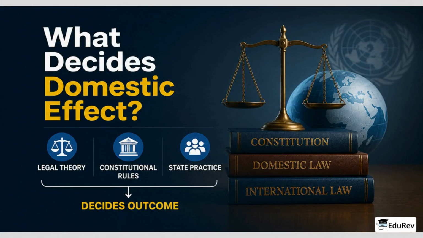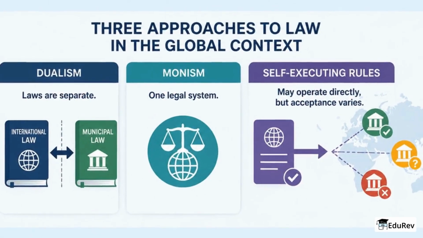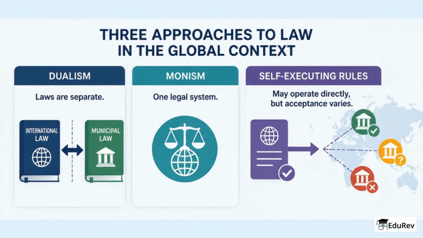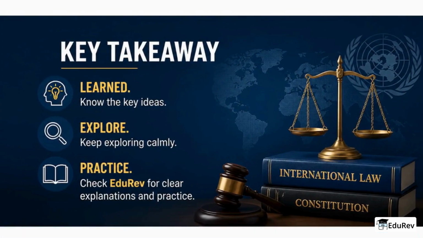So, what do we learn from this? The relationship depends on legal theory, constitutional rules, and state practice, which decide domestic effect. Let us quickly remember: dualism treats laws as separate, monism views a single system, and self-executing rules may bypass local law, but states differ in accepting them. So, today we learned the key ideas.